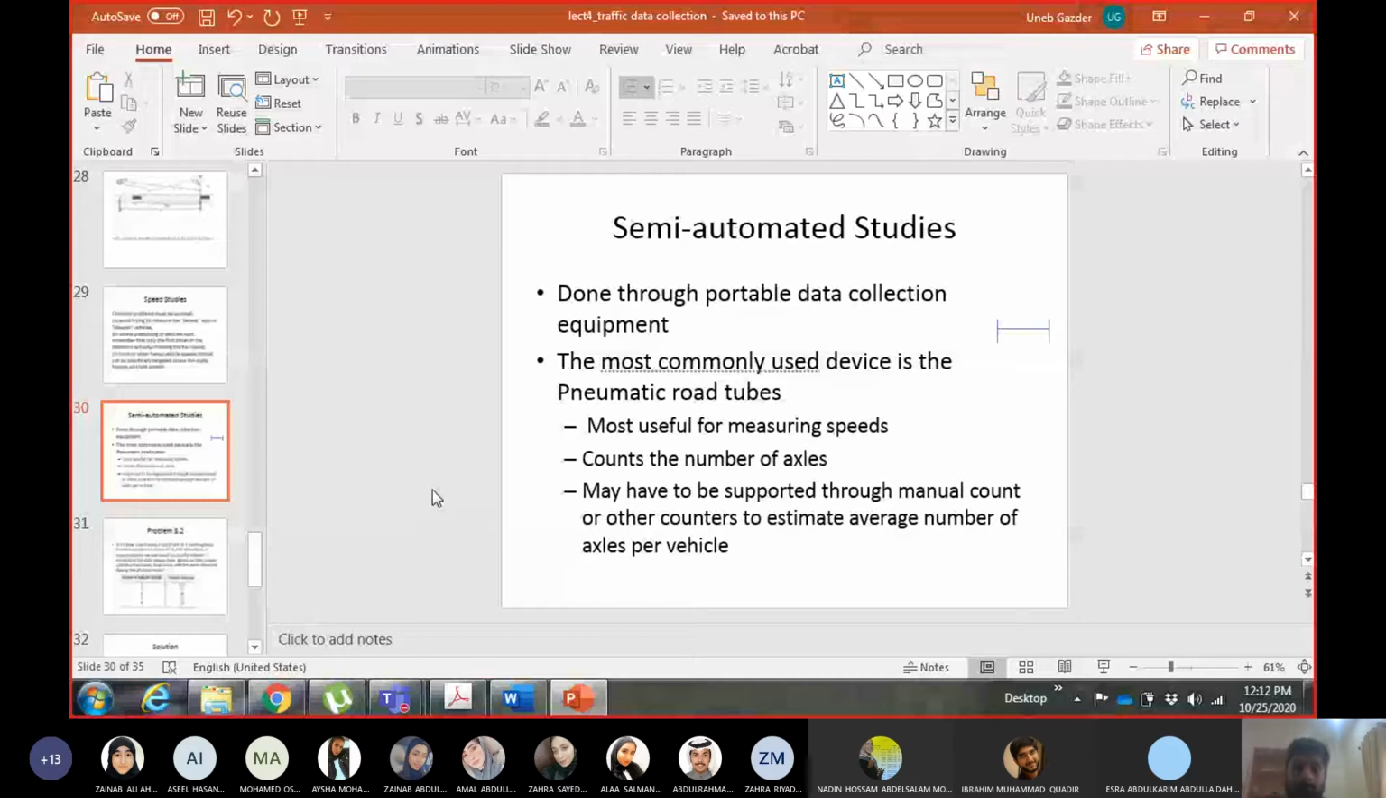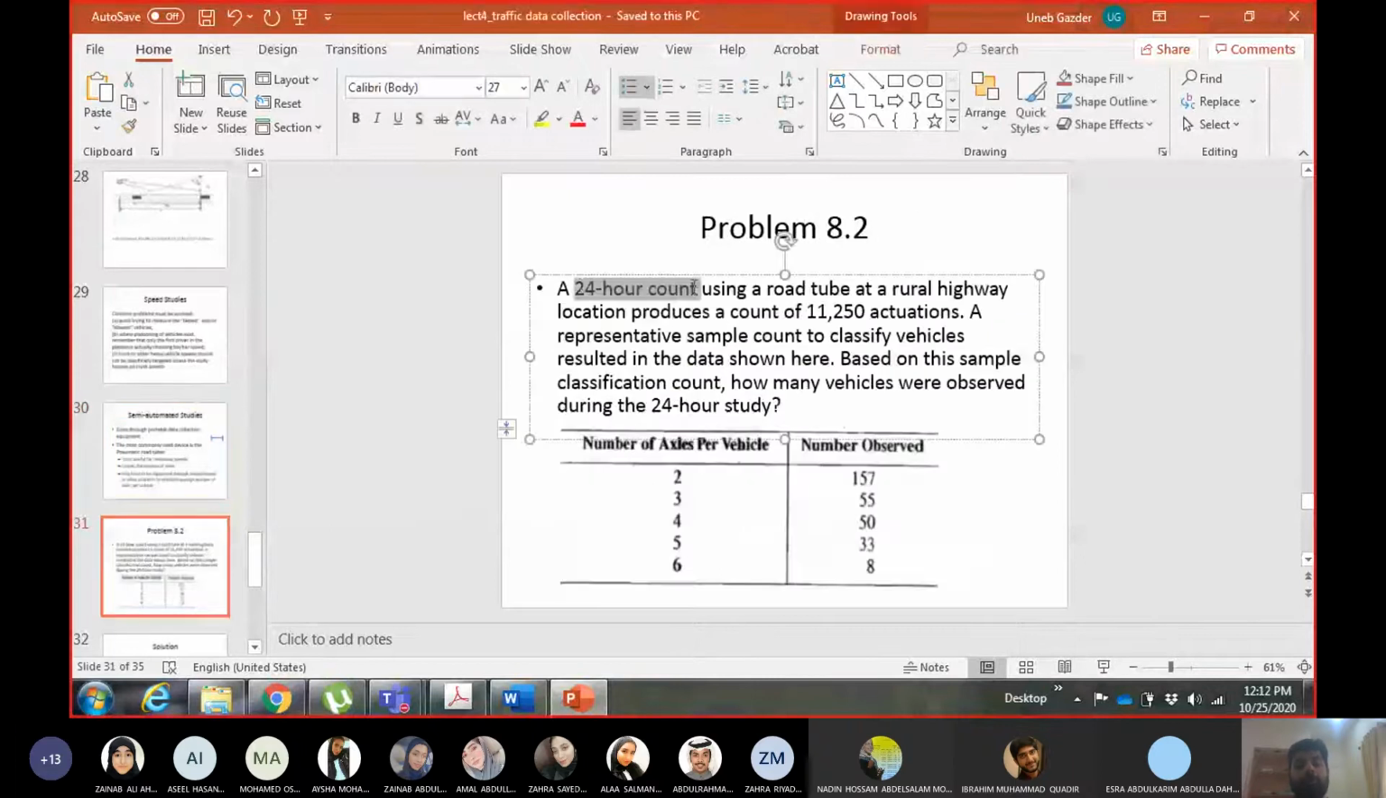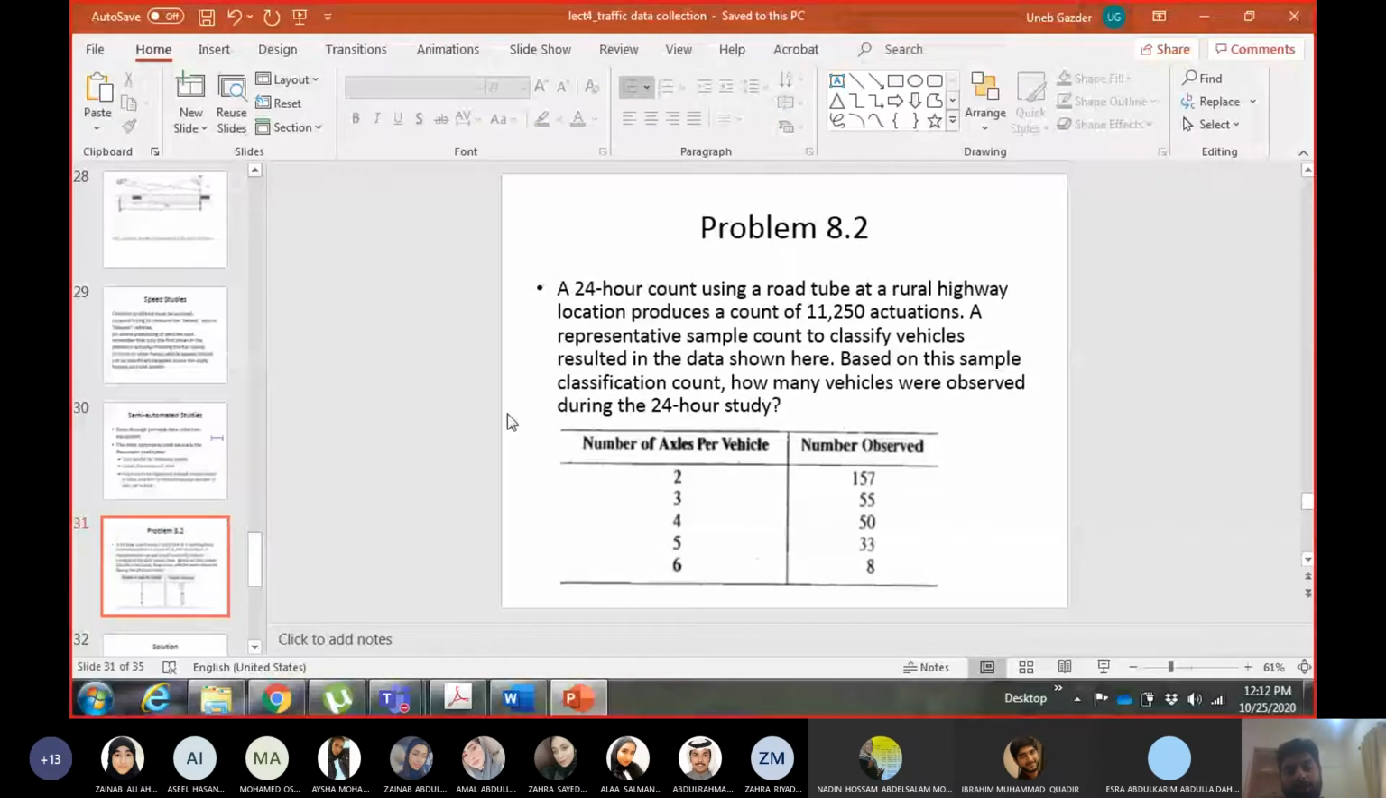So how to use this manual count to find out the average number of axles per vehicle, and then how to convert the data coming from the pneumatic road tube into number of vehicles. Let us look at this example. So you can see here a 24-hour count. I told you in the previous lecture as well, manual studies are short and for very limited time, but this is a 24-hour count.